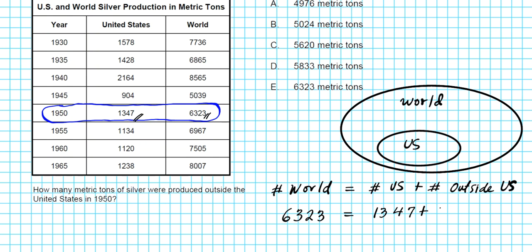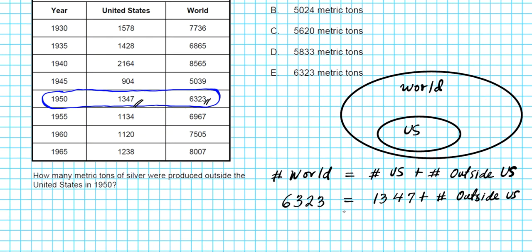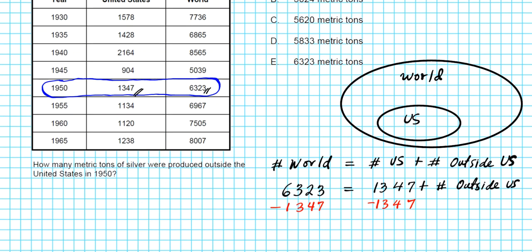That added to the silver produced outside the US will give us 6,323. So to find the silver produced outside the US, we'll subtract the US production from the world production. We'll subtract 1,347 from both sides of this equation, and that should give us our final answer.